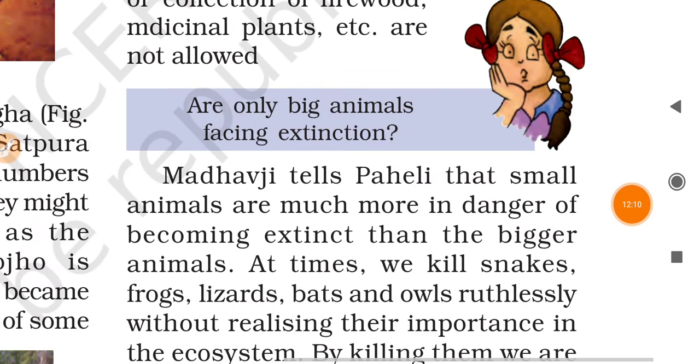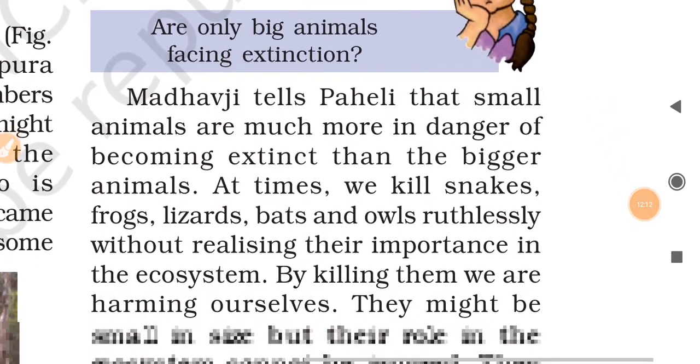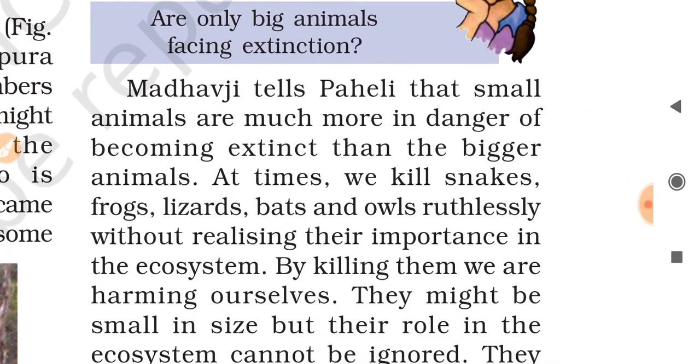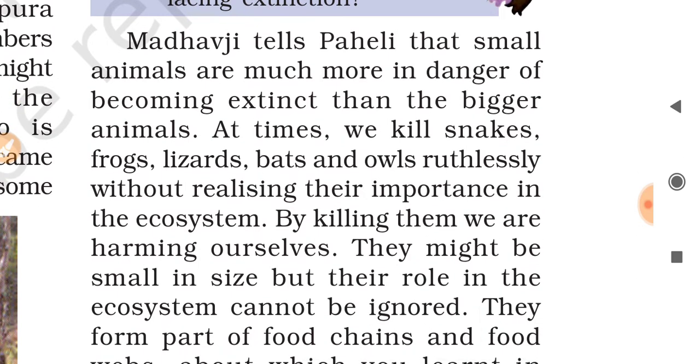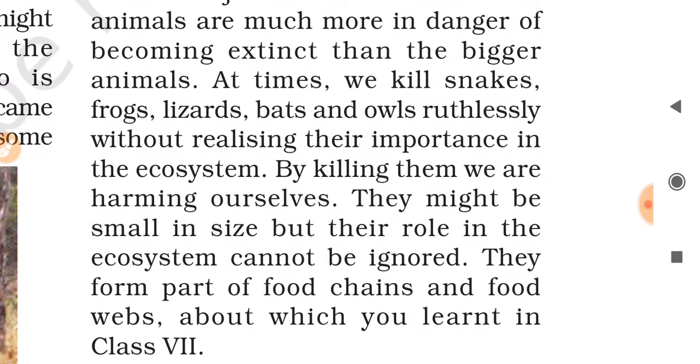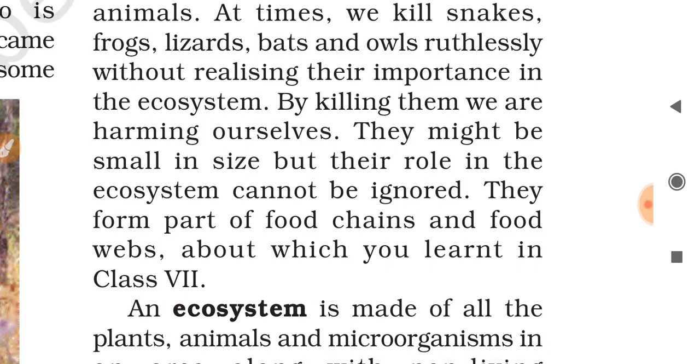So, Paheli wants to know: are only big animals facing extinction? Madhavji tells Paheli that small animals are much more in danger of becoming extinct than the bigger animals. At times, we kill snakes, frogs, lizards, bats, and owls ruthlessly without realizing their importance in the ecosystem. By killing them, we are harming ourselves. They might be small in size, but their role in the ecosystem cannot be ignored. They form part of food chains and food webs about which you learned in class 7th.